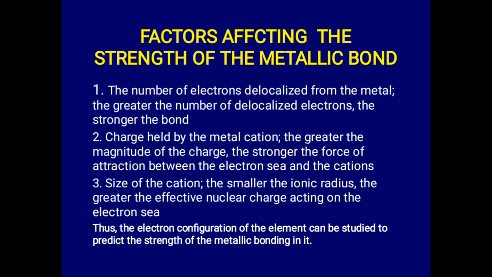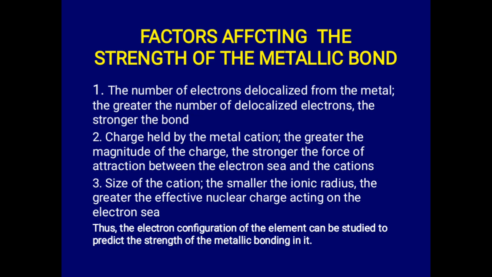Secondly, the charge held by the cation. Like we have said, if the cation is +1, +2, +3, as the charge increases, the strength also increases. Why? Because the greater the magnitude of the charge, the stronger the force of attraction between the electron sea and the cations.